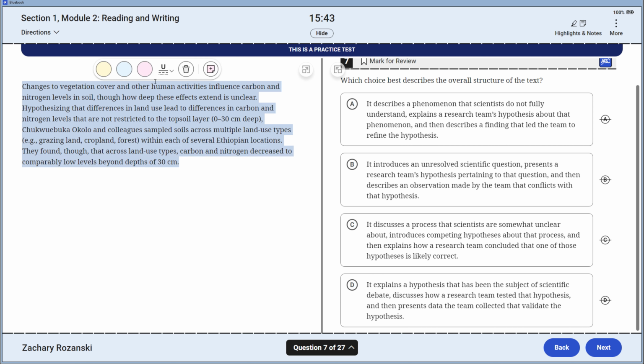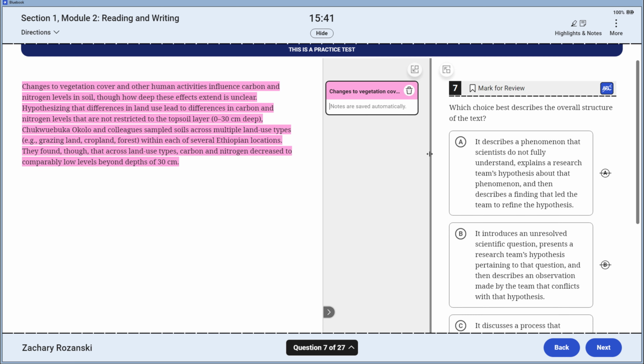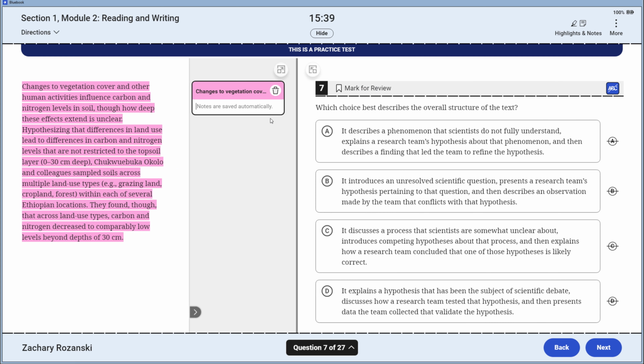I grab up here and we are going for it. So changes to vegetation cover and other human activities influence carbon and nitrogen. They are affected by humans and cover, but the extent is unclear. So this seems to be the research question, or the recognition of what the problem is. We form a hypothesis